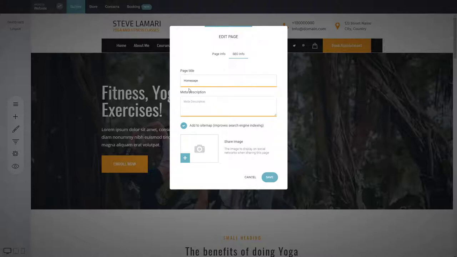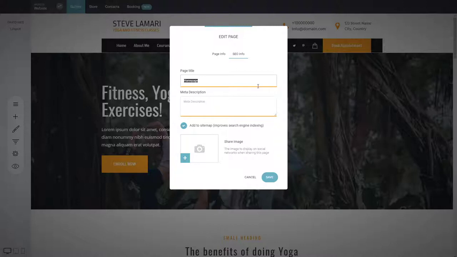These are the page title, the meta title, and the meta description. These are used by Google, by Facebook when you're sharing. It is very important to have that information. By default, it will come with the name of the page that you added when you created it. But make sure that you add a very descriptive title. It's good to include keywords that are important for this page.